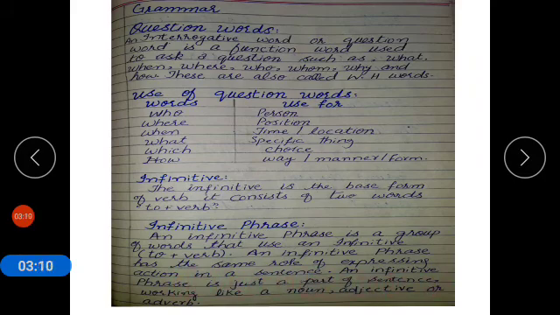Infinitive is to plus verb, to talk. A phrase is a collection of words, so we join infinitive plus collection of words. Our infinitive phrase will be to talk nicely. To talk nicely is an infinitive phrase.